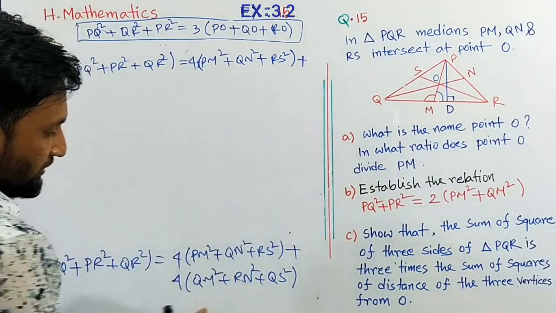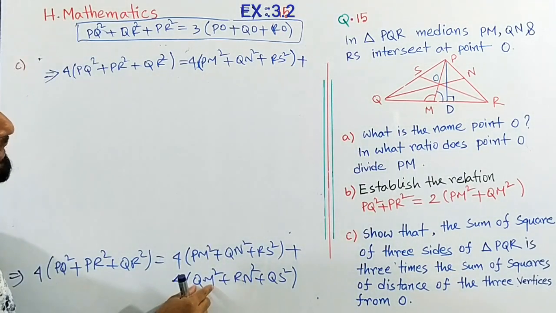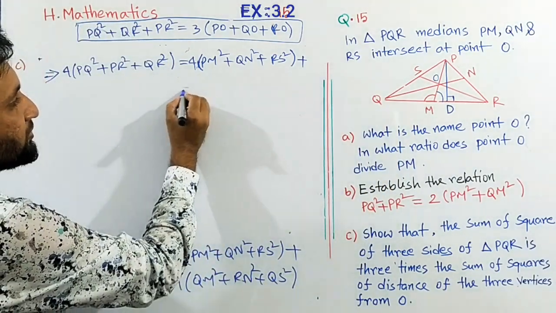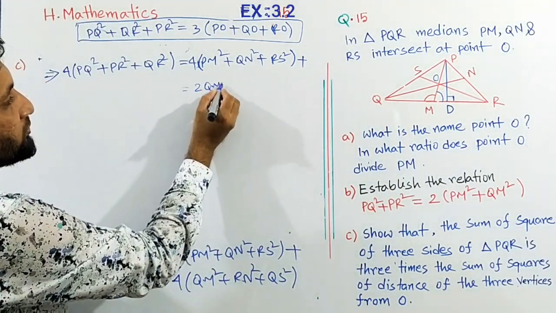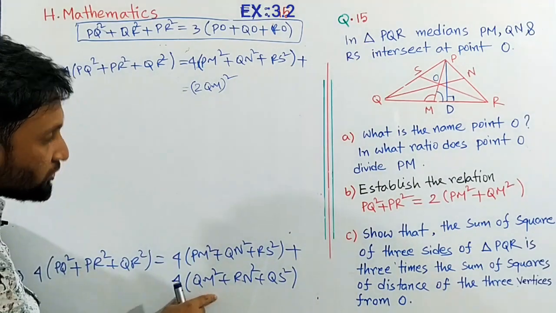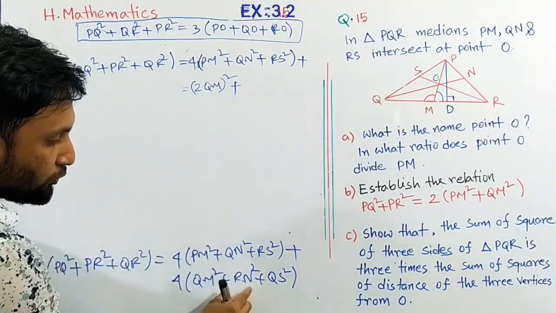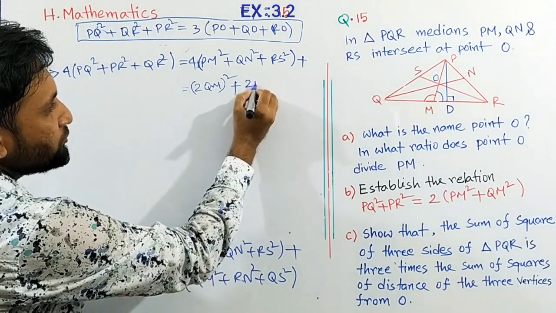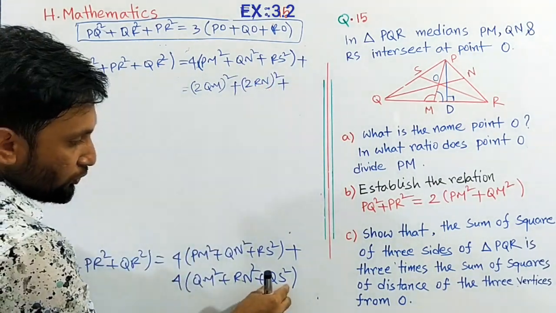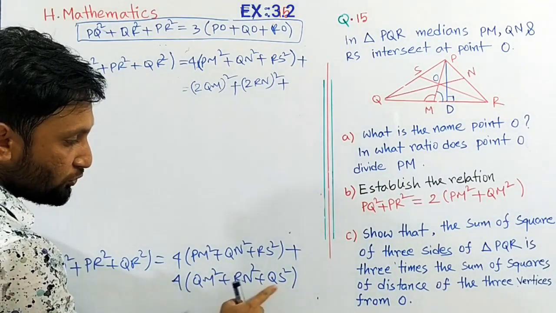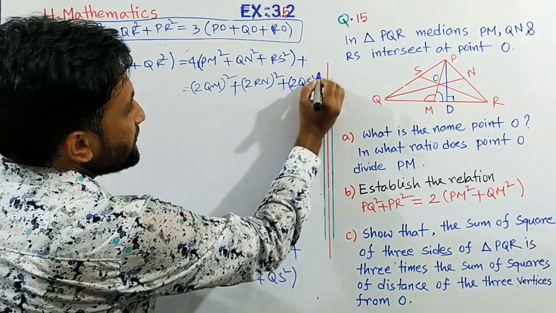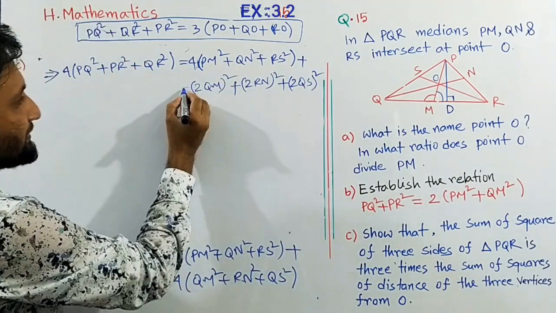And then the last part, 4 QM square, we can write as 2 into QM whole square, because 4 QM square can be written as 2 QM whole square, and 4 RN square we can write as 2 RN square, and 4 QS square as 2 QS square. Technically we can write it like that.